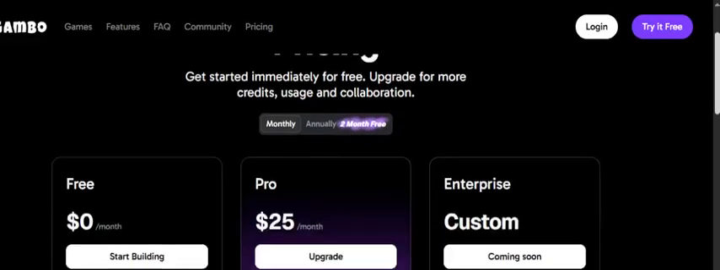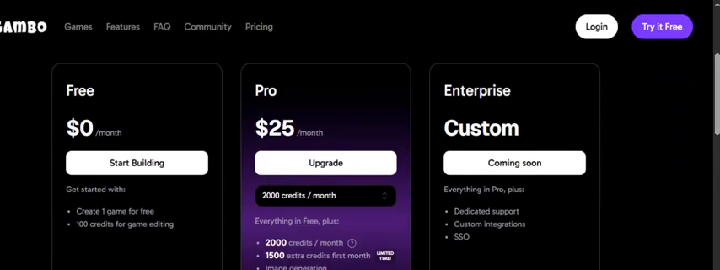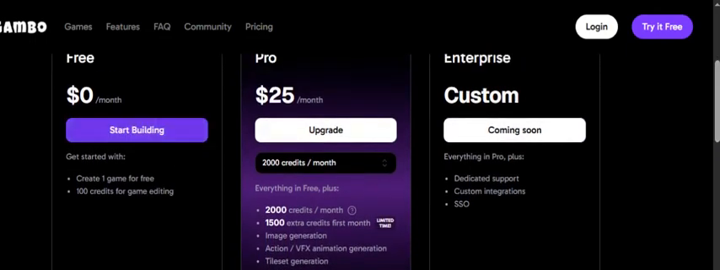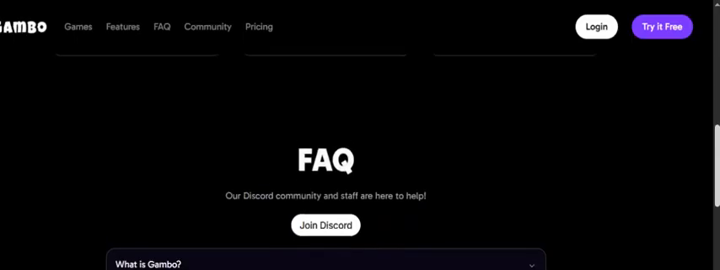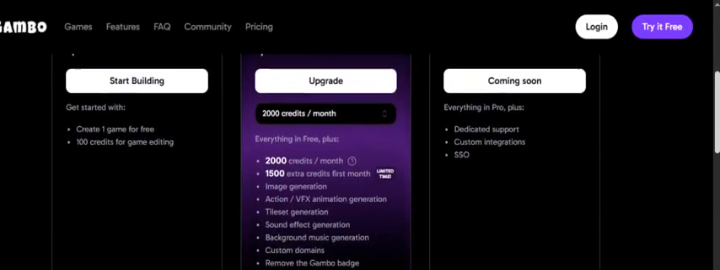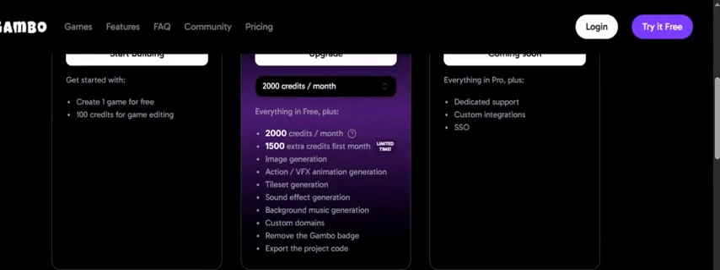You can start with the free plan. Basically, you can create one game for free, with 100 credits for game adding. So you can start for free, but you have to log in. Actually, I won't go for the login. You can also upgrade, in which you will be getting 2000 credits per month.